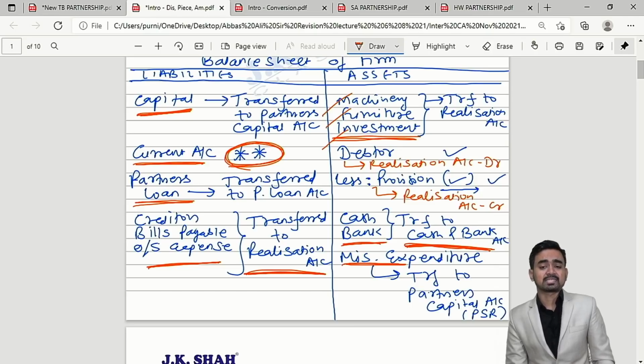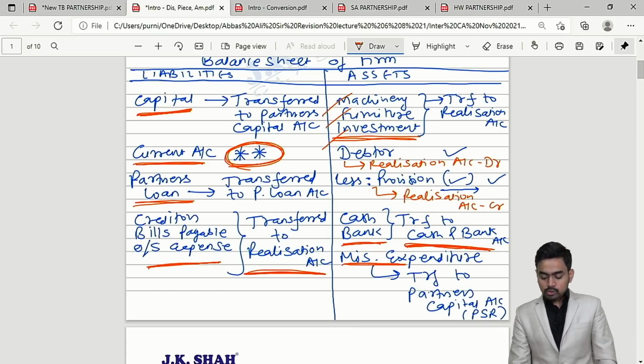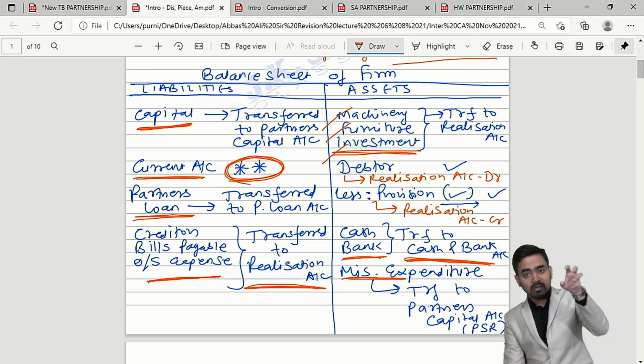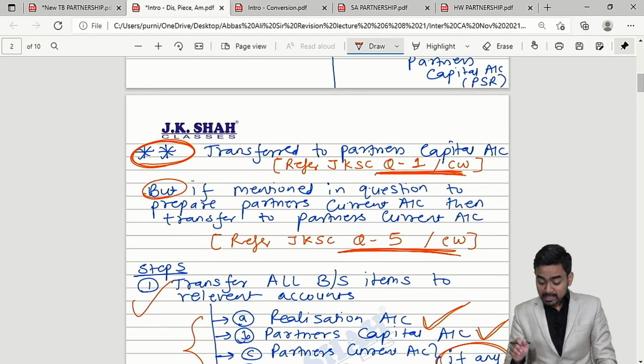Lastly, miscellaneous expenditure that will be distributed among partners in their profit sharing ratio, and it will be debited to partners capital account. So my dear students, this balance sheet you will get in the exam, and you have to follow my first step, that is remove all the items from the balance sheet and transfer it to respective ledger. While transferring, please take care current account point.